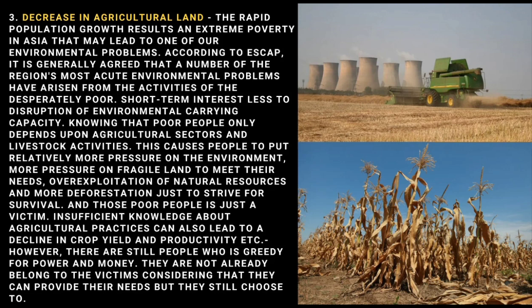So, knowing that the poor people will only depend upon agricultural sectors and livestock activities, this causes people to put relatively more pressure on the environment, more pressure on fragile land to meet their needs. So the over exploitation of natural resources and more deforestation just to strive for survival. And those poor people are just a victim. Insufficient knowledge about agricultural practice can also lead to a decline in crop yield and productivity.